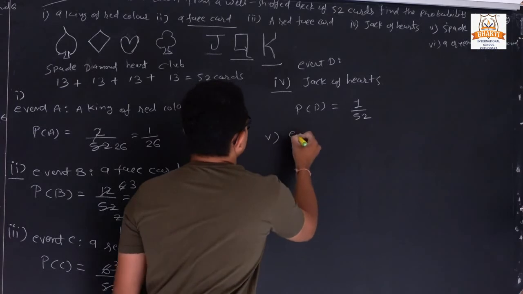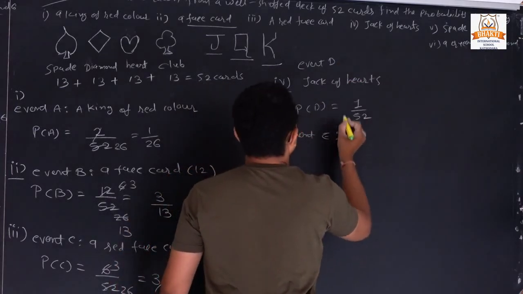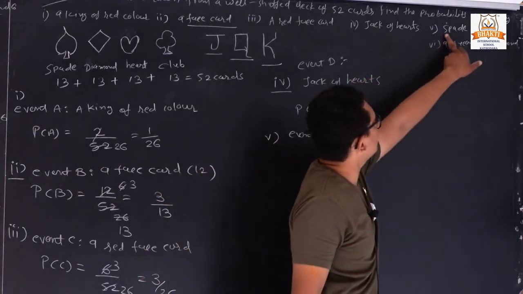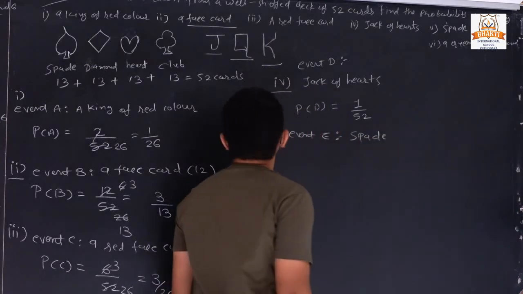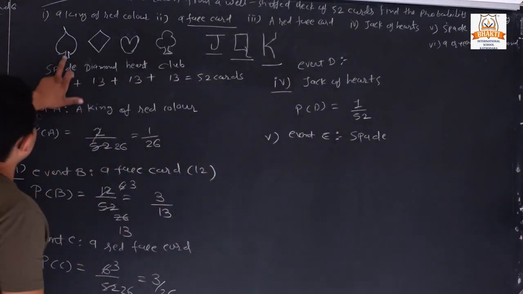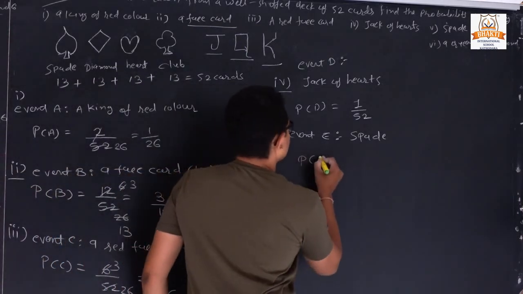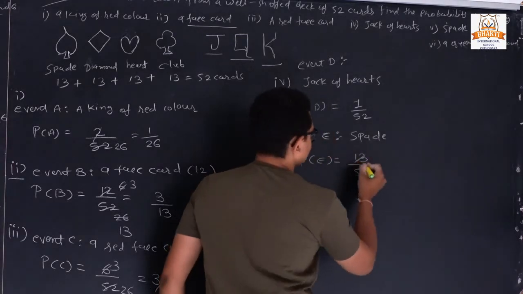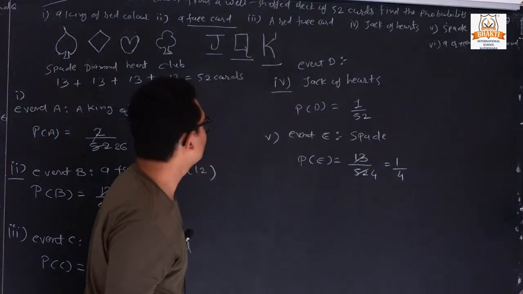Now next, event E, they are asking for spade. So how many spade cards do we have? 13 cards. Out of 52, P of E is 13 upon 52. So 13 fours are 52. So the answer is 1/4.